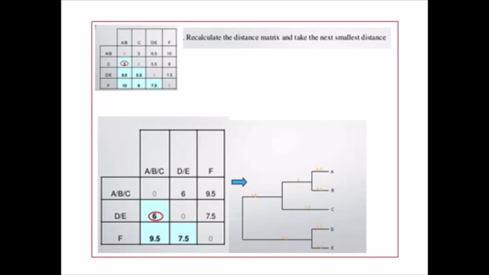Here the total distance is 6. So 0.5 plus 2.5 becomes 3, as the first branch. Again for the second, that is 3. So here 1 plus 0.5 plus 1.5 becomes 3.